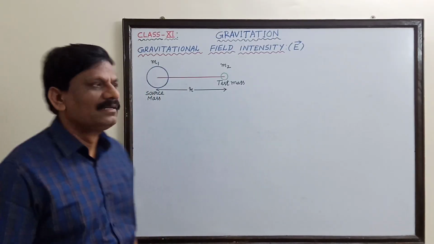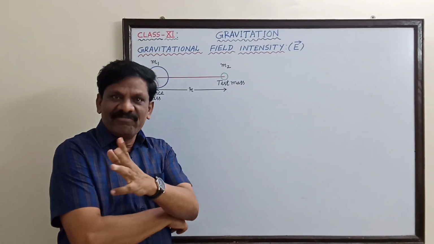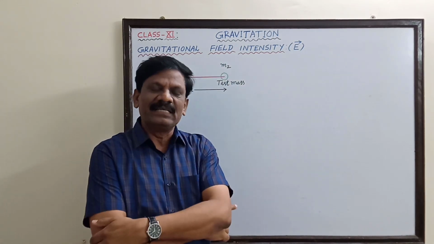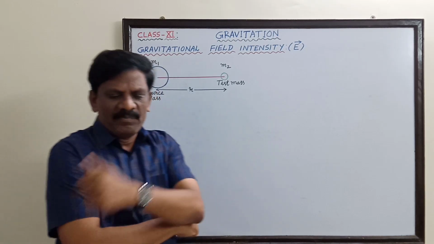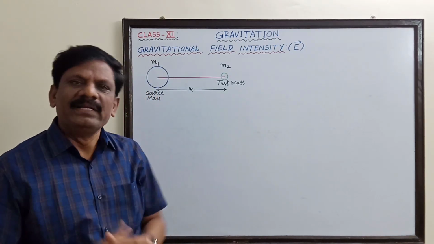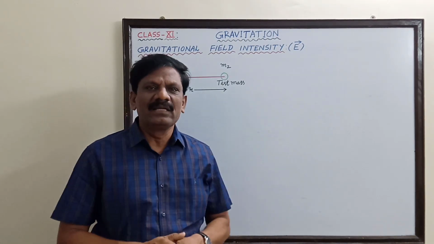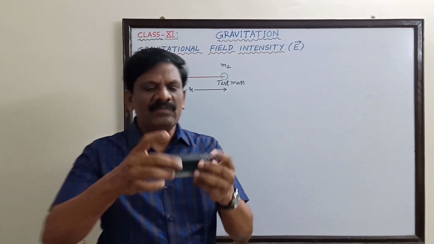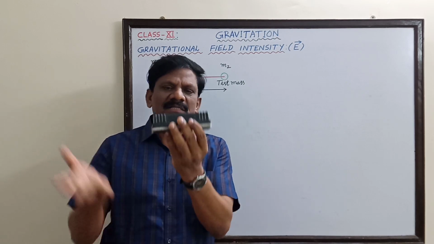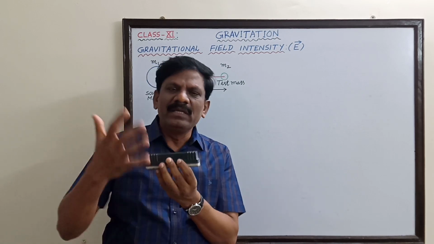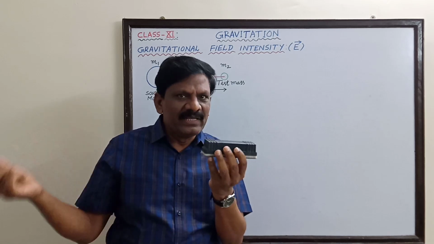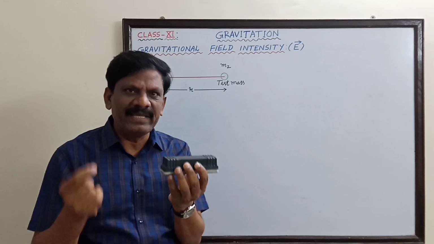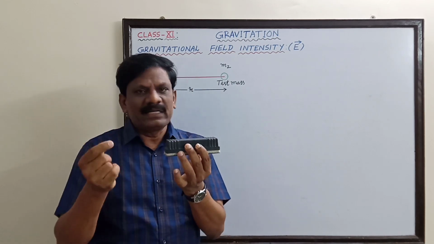Hi students, now we are going to define what is gravitational field intensity and also derive an expression for that. Before that, we have all learned first what is magnetic field. Suppose you take a bar magnet. Surrounding this bar magnet there will be a region inside which any other magnetic pole or any other magnetic substance like an iron nail experiences an attraction.